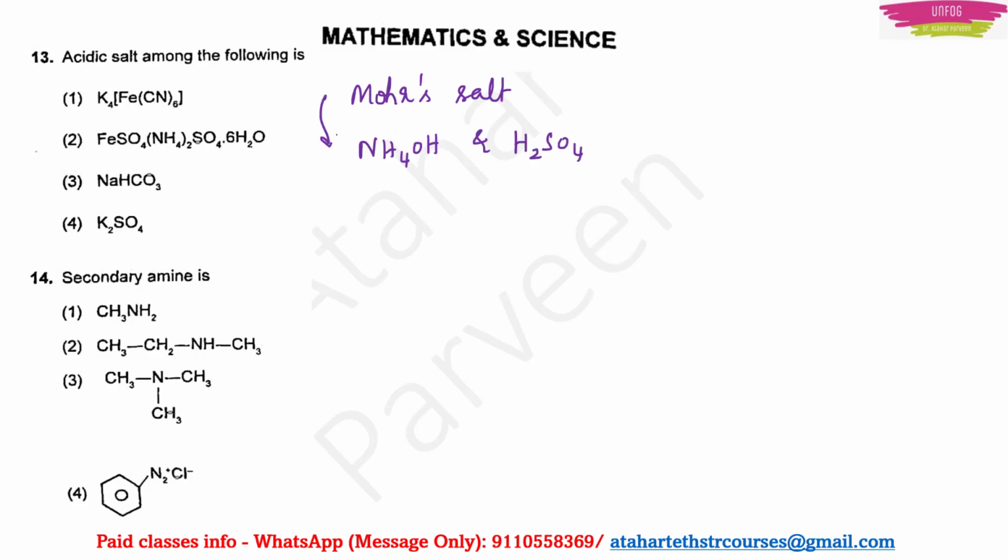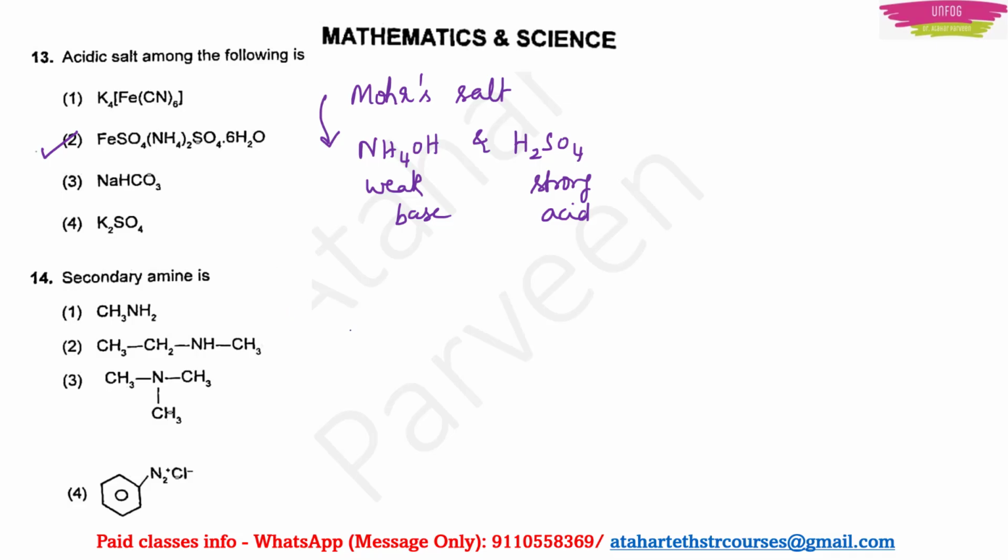This is our Mohr's salt, right? This is having a weak base and a strong acid. Strong acid is sulfuric acid, weak base is ammonium hydroxide. Now this option 2 is having this, which is H2SO4 and NH4OH. We call it as a Mohr's salt. It is an acidic salt. Okay.